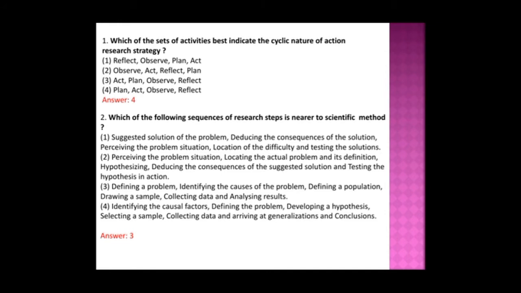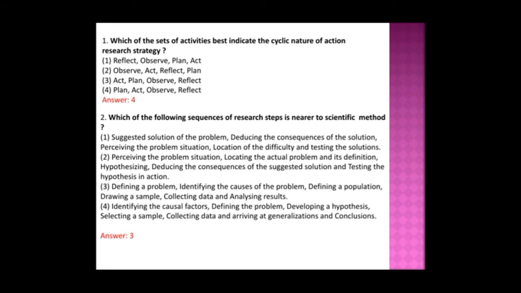And here, first of all, we need a plan, right? A set of activities best indicate the cyclic nature of action research strategy. So what you want the first time is a plan. There is a plan, then you need to act on the same and observe it, and you just reflect on it as your research paper, right?